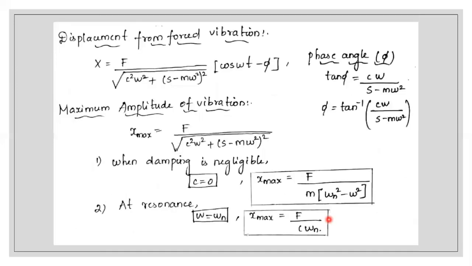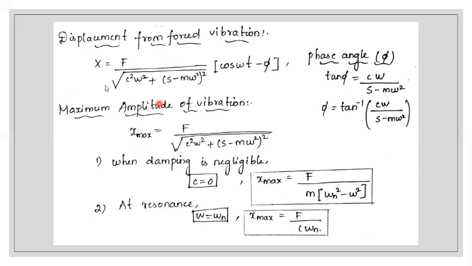So next we will go on to the formulas. Actually in forced vibration, we need to know a few formulas. Once we know the formulas, it's very easy for us to solve the problem. Initially we determine the displacement for forced vibration. So x is the displacement, which they also call amplitude. So x means amplitude, X max means maximum amplitude.